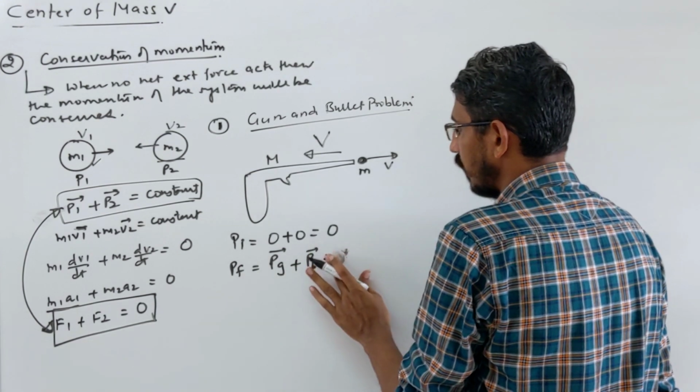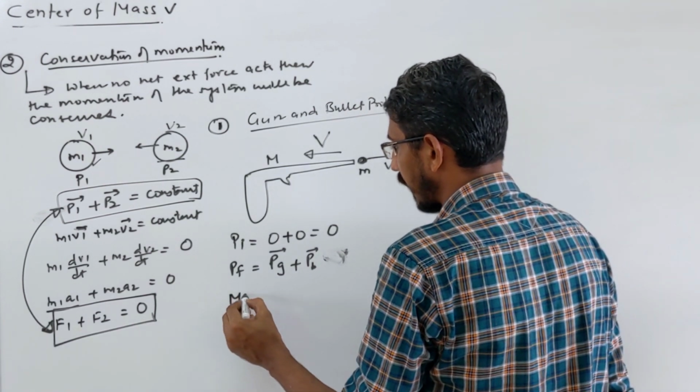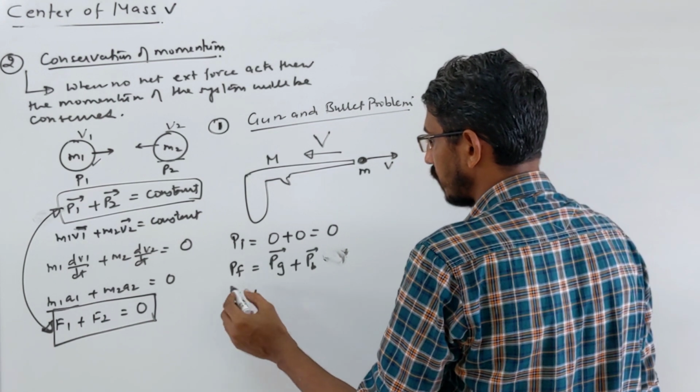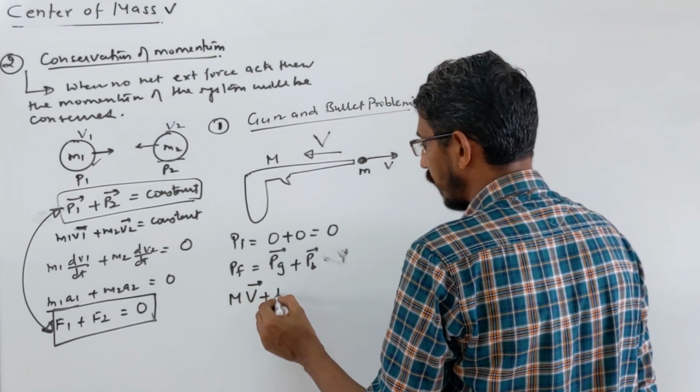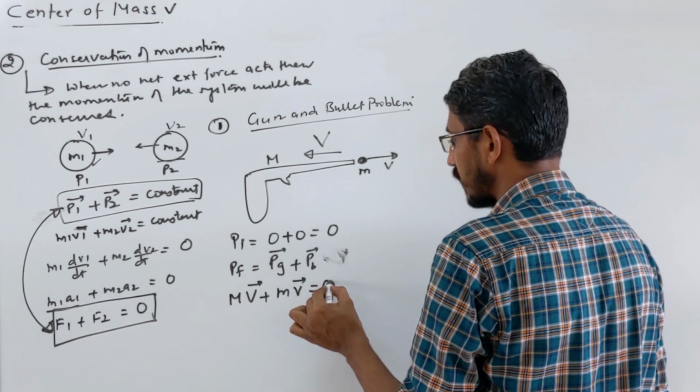Initial momentum, which is what? Here 0 only, right? Okay, what is gun momentum? We're writing capital M into V. Correct. Any one direction you call positive, this is the momentum of this, then momentum of that bullet will be this much. So this should be equal to what? Initial, which is what? 0.